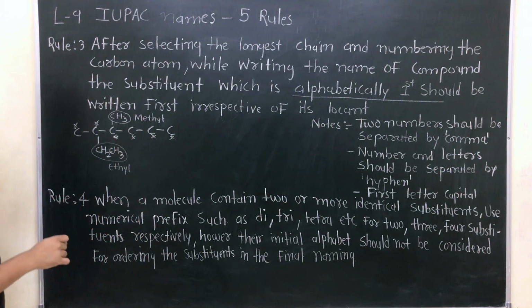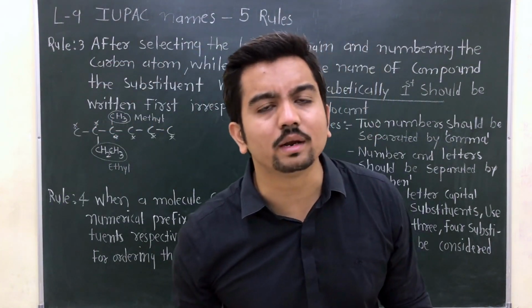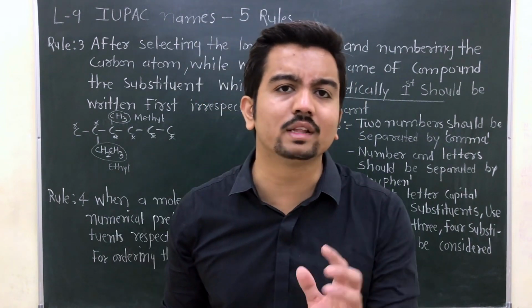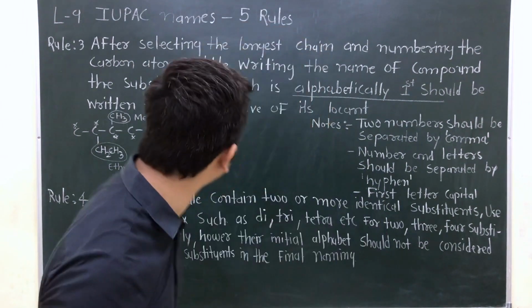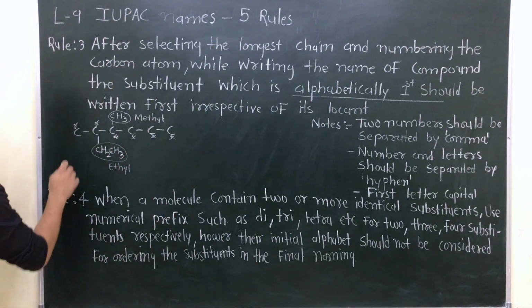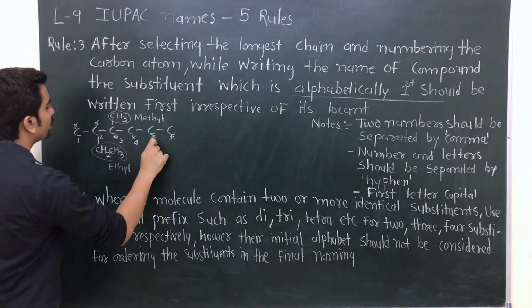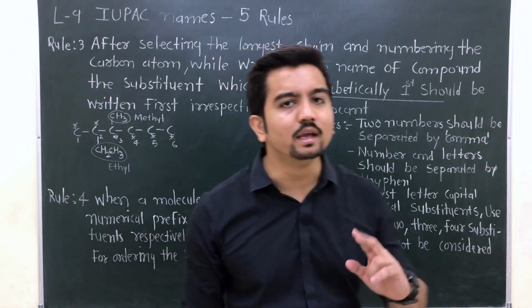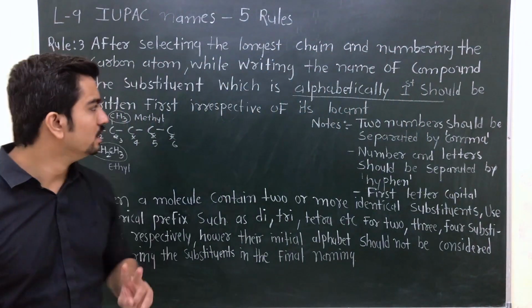So you will give the number from the left hand side. Every time it is not necessary to number from the left; you have to apply your own logic to identify whether your substituent is getting the lowest possible number. From the left, my ethyl gets number 2 and my methyl gets number 3.